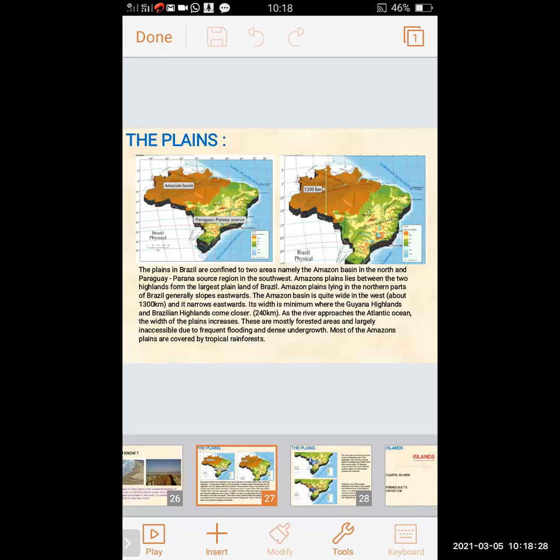These are mostly forested areas and largely inaccessible due to frequent flooding and dense undergrowth. Most of the Amazon plains are covered by tropical rainforest.